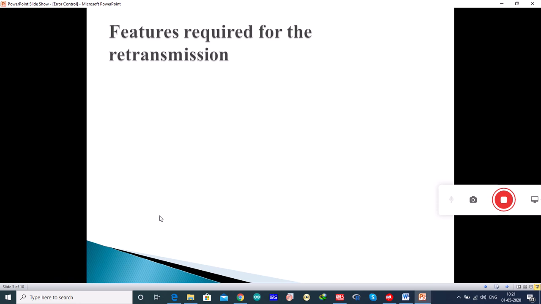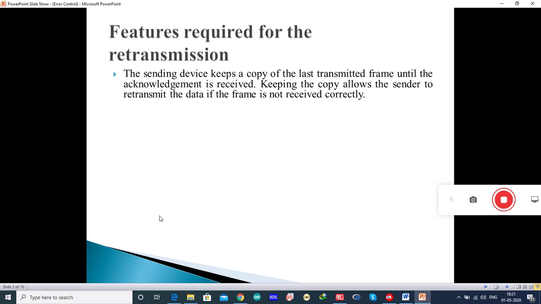What are the features required for the retransmission? The sending device keeps a copy of the last transmitted frame until the acknowledgement is received. Keeping the copy allows the sender to retransmit the data if the frame is not received correctly. If the sending device doesn't keep the last transmitted frame, it cannot retransmit the frame if the frame is not received correctly by the receiver.